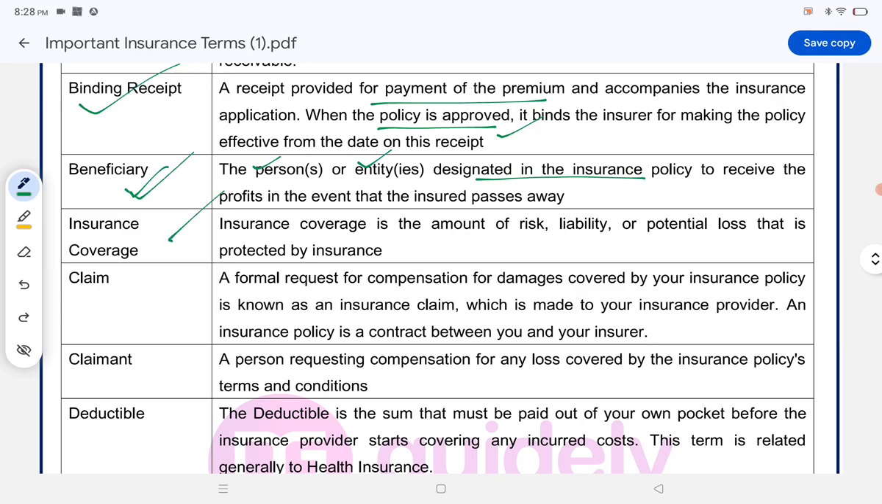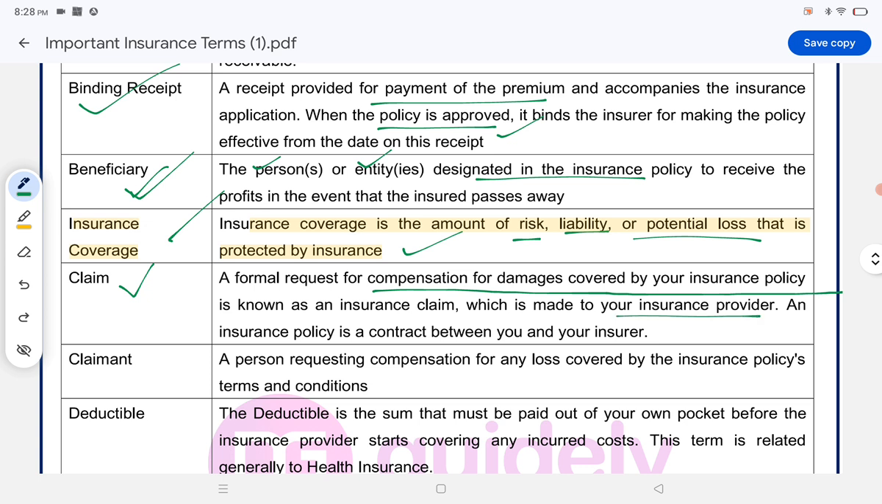Insurance coverage: it is the amount of risk, liability, or potential loss that is protected by insurance, is known as insurance coverage. Once again, insurance coverage is the amount of risk, liability, or potential loss that is protected by the insurance. This can be asked in your interview. Claim: a formal request for compensation of damages covered by your insurance policy, is known as insurance claim, which is made to your insurance provider.